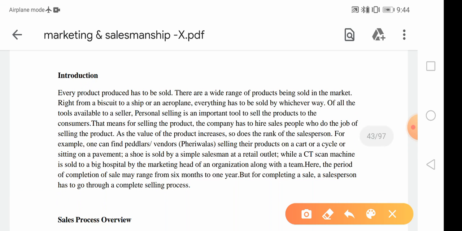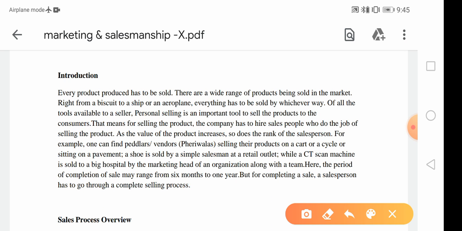Now the introduction part. What do you mean by sale? It is just a simple method of selling and buying products, where two persons are required: one is a seller and one is a customer, or we can say a buyer.